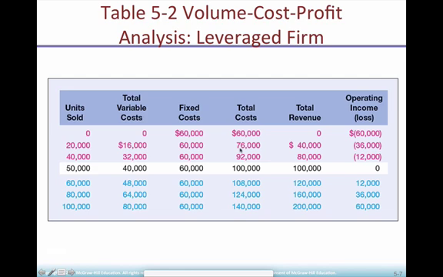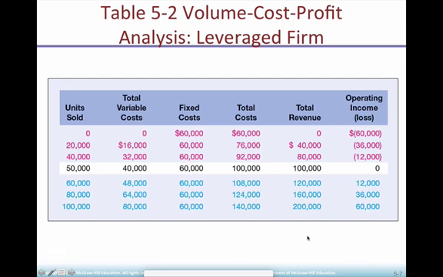So we have units sold, for different levels of units sold, let's say those are cars or computers. How much are total variable cost given? How much are fixed costs? This is 60,000. You see they are the same fixed cost. And this is total cost, which we calculate as total variable cost plus total fixed cost.